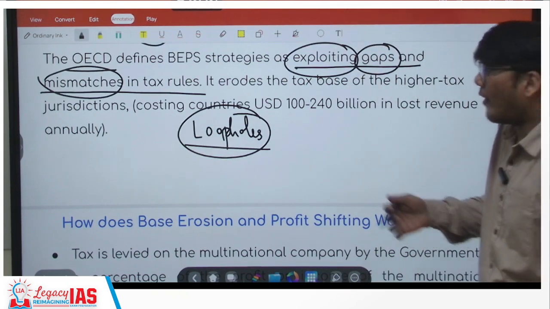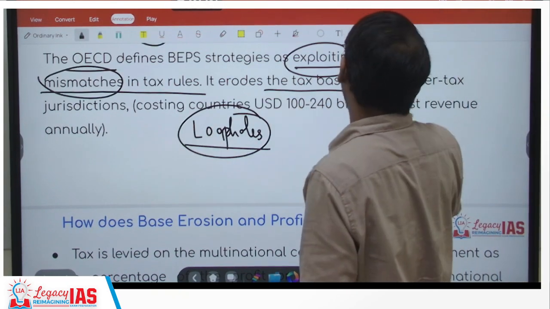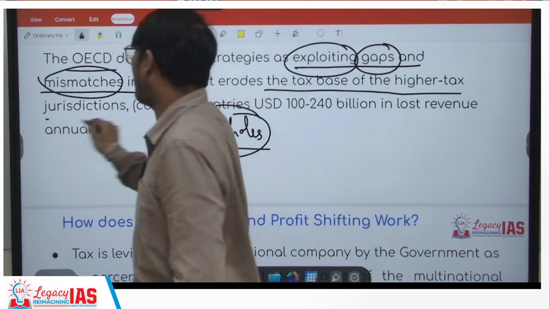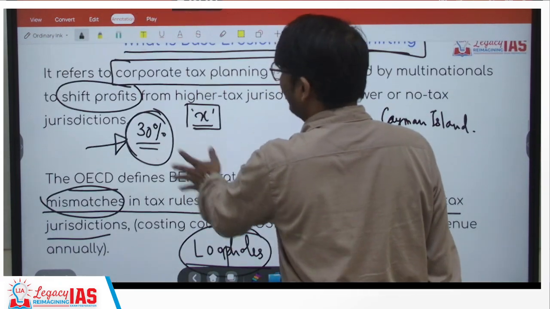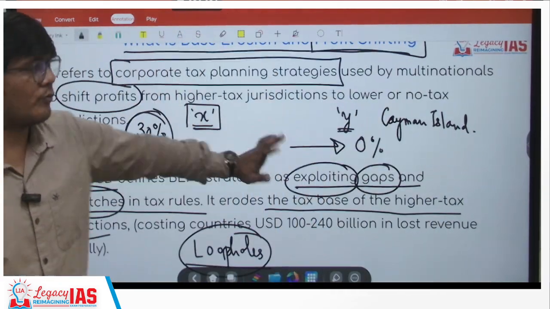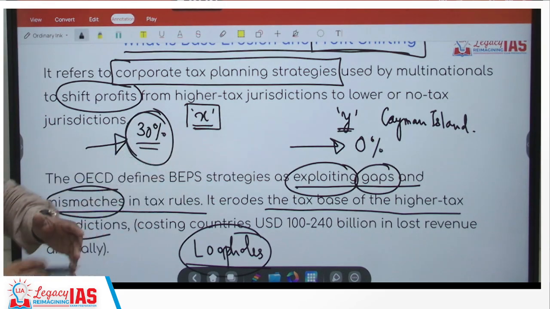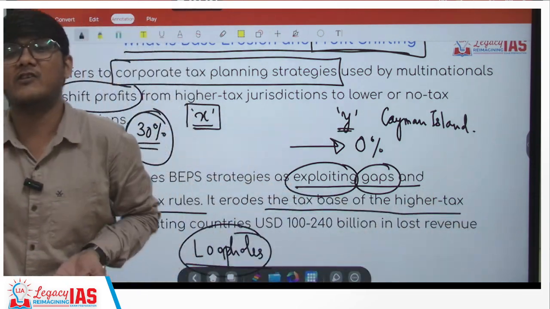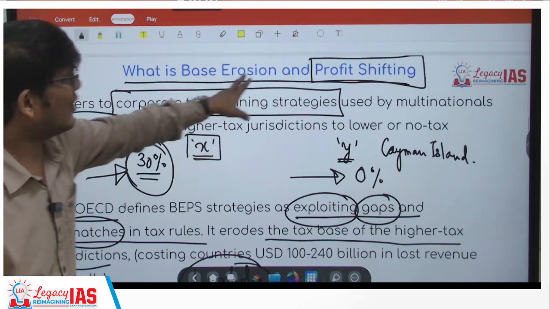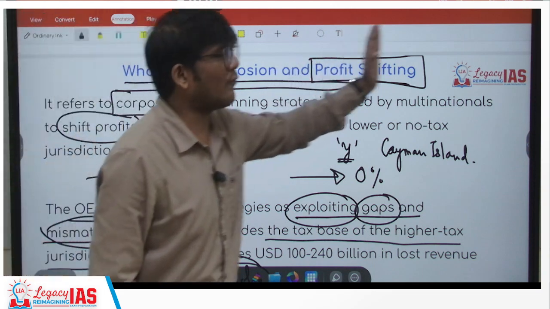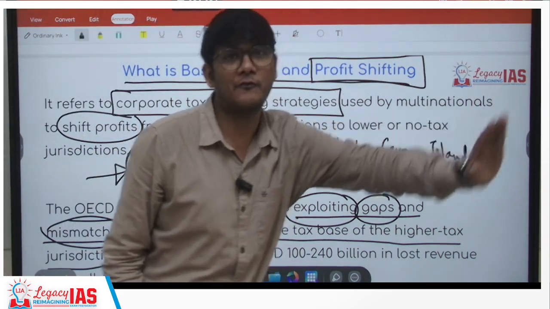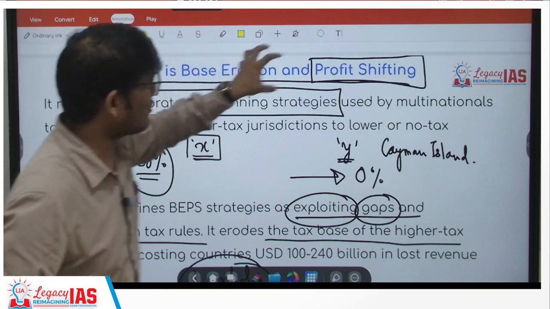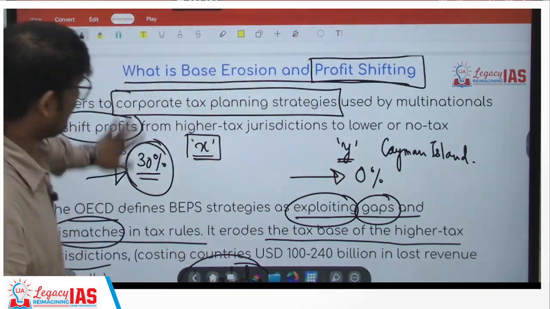So because of that, what happens? It erodes the tax base of the higher tax jurisdiction. 30% was supposed to be paid, now nothing would be paid. So this company does not pay, so one company is less which is paying taxes. So the base of the tax is eroded. So base erosion. Why? Because the profit was shifted, so hence profit shifting. So this is the concept of base erosion and profit shifting.